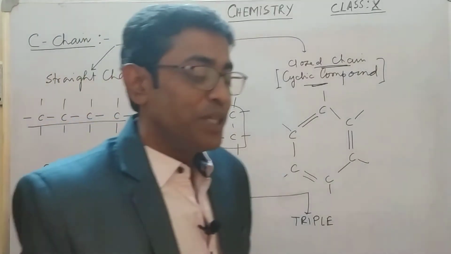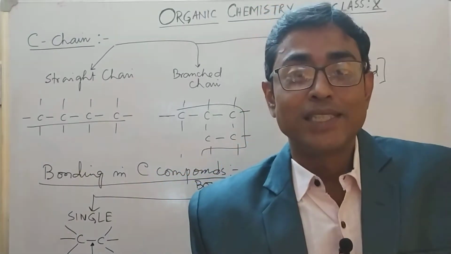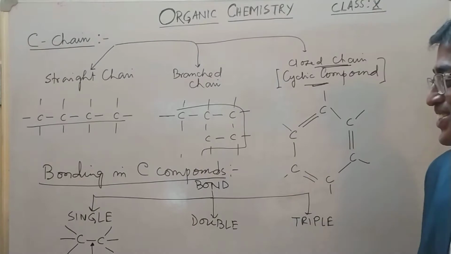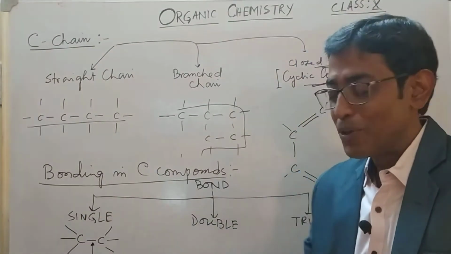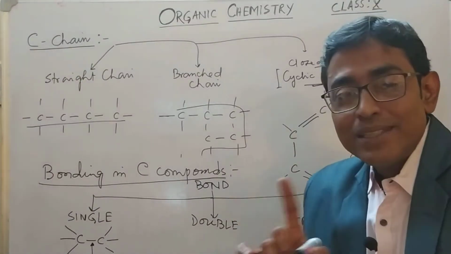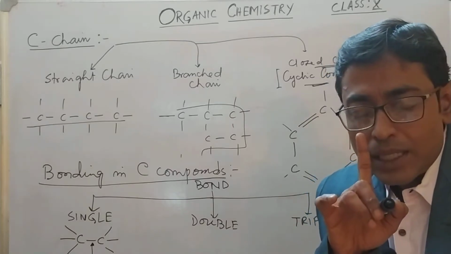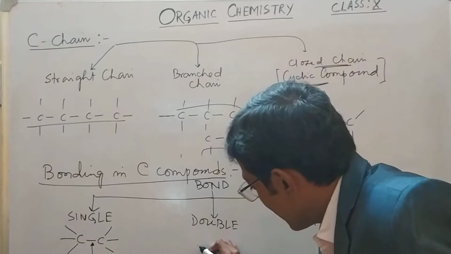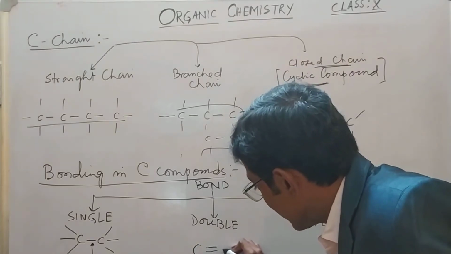In class 11, you will be learning about the sigma bond and pi bond. A lot of things are waiting for you. So that is a single bond. Double bond means there is a double bond. In chemical bonding, you have learnt about bonding. And double bonding of carbon is like this.